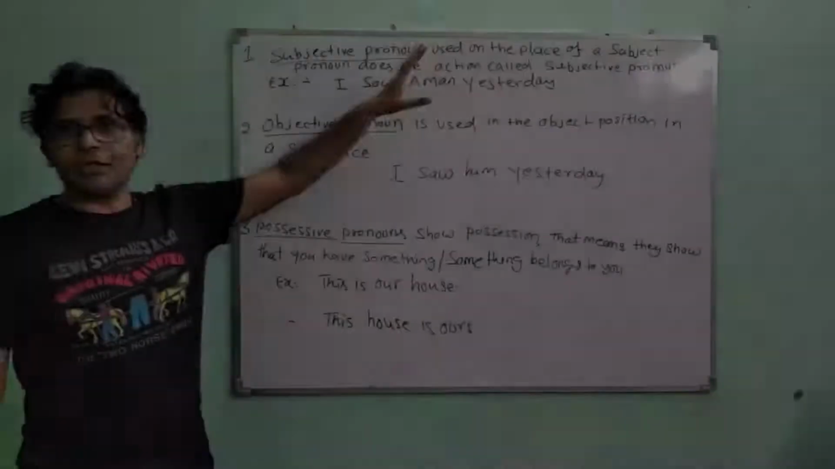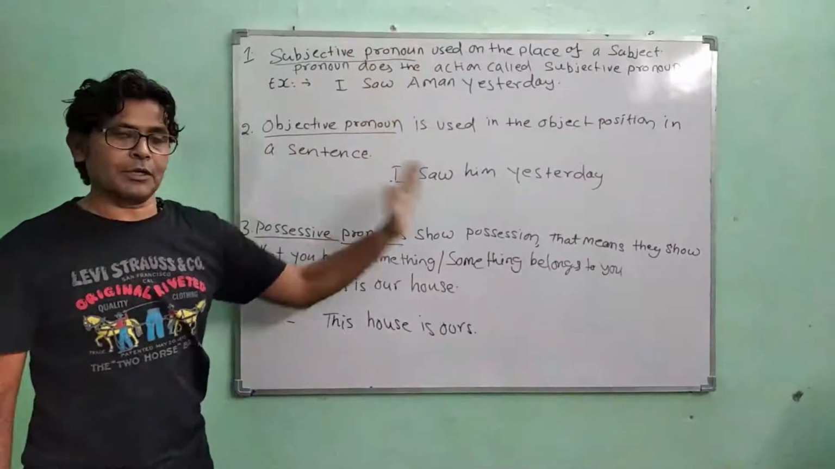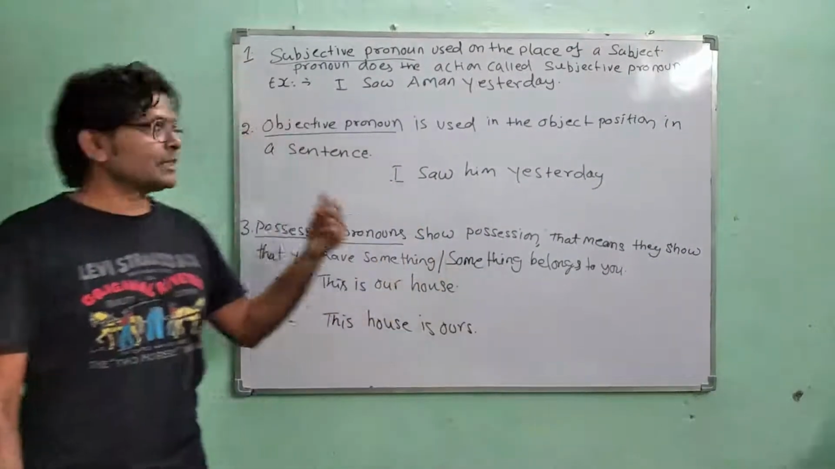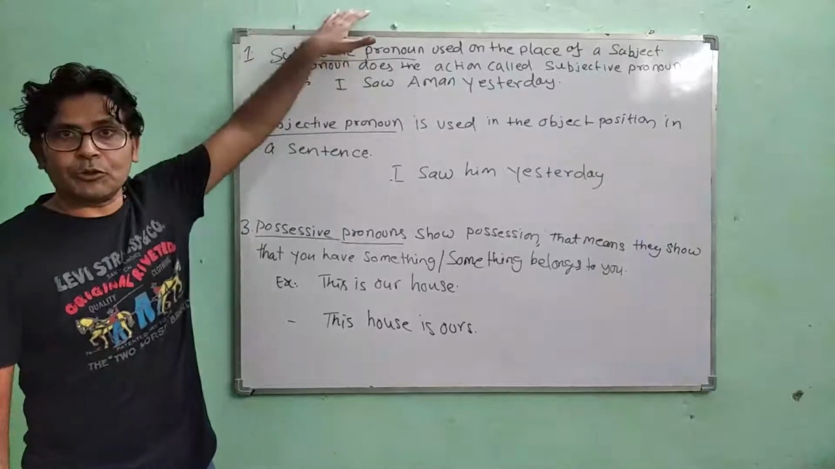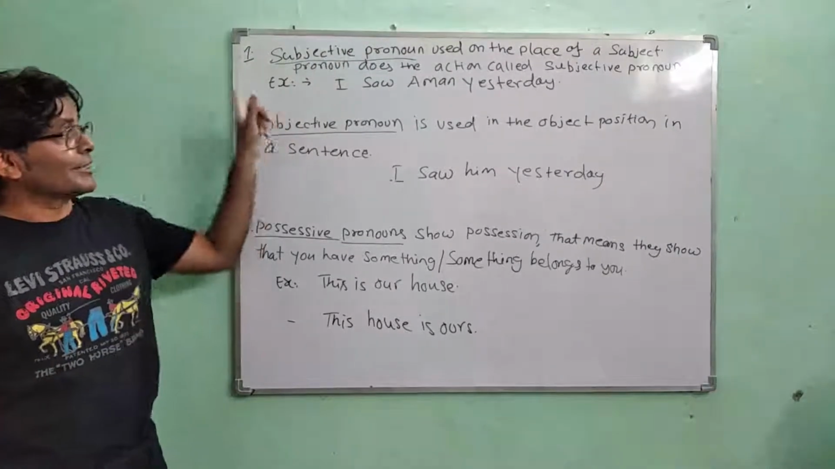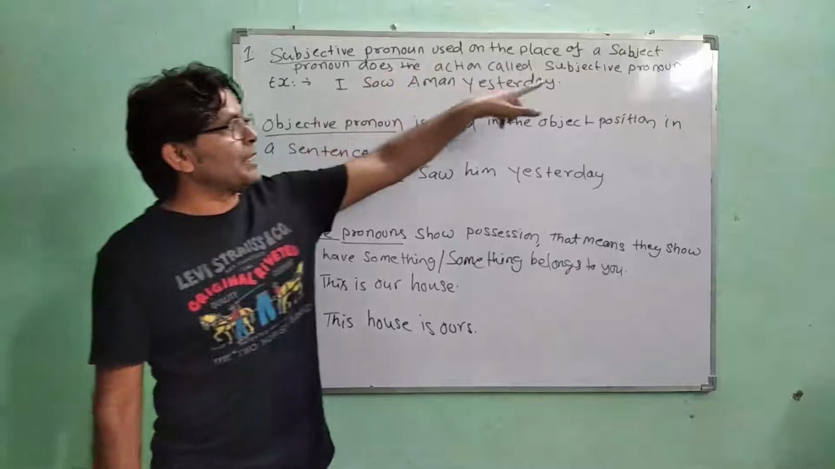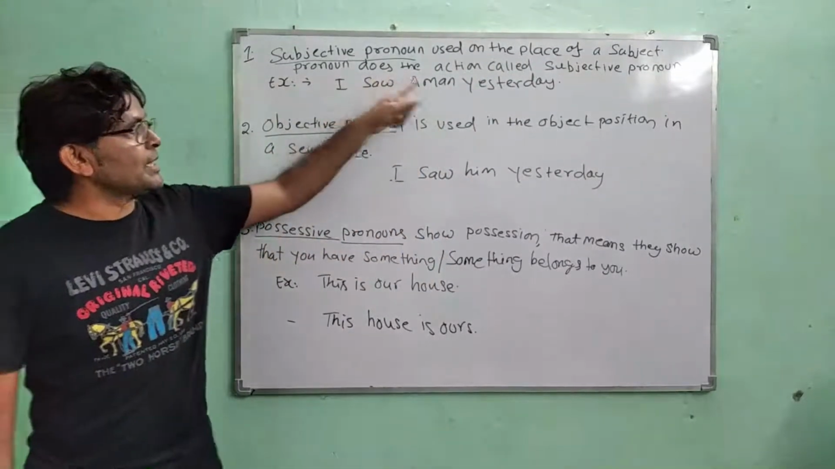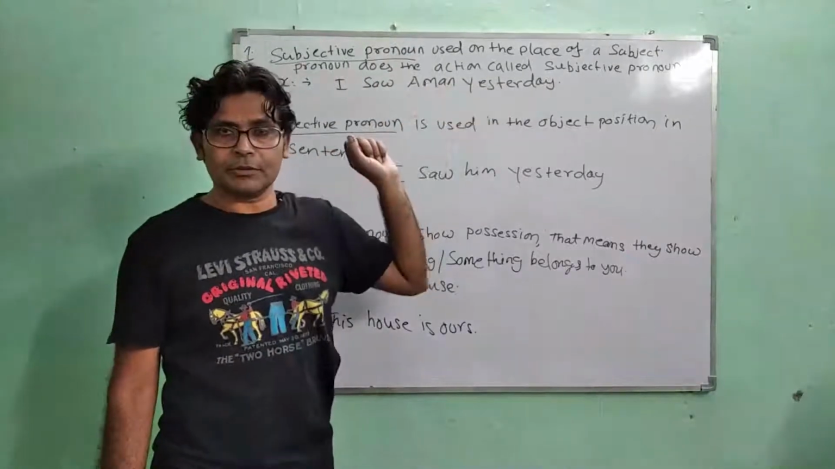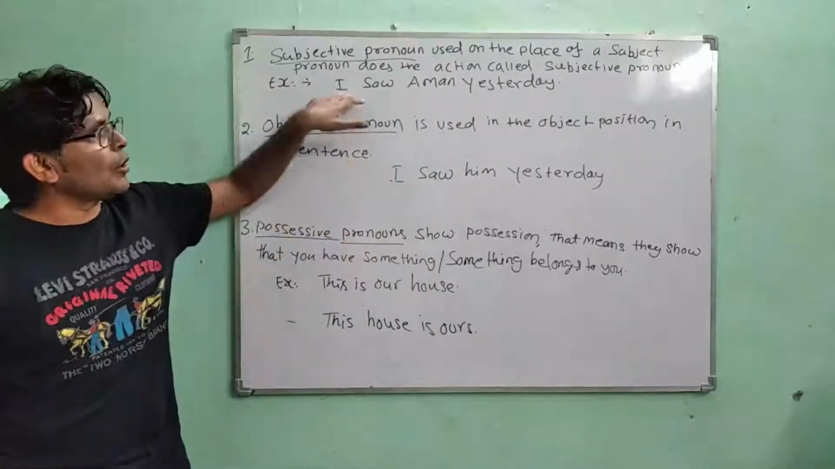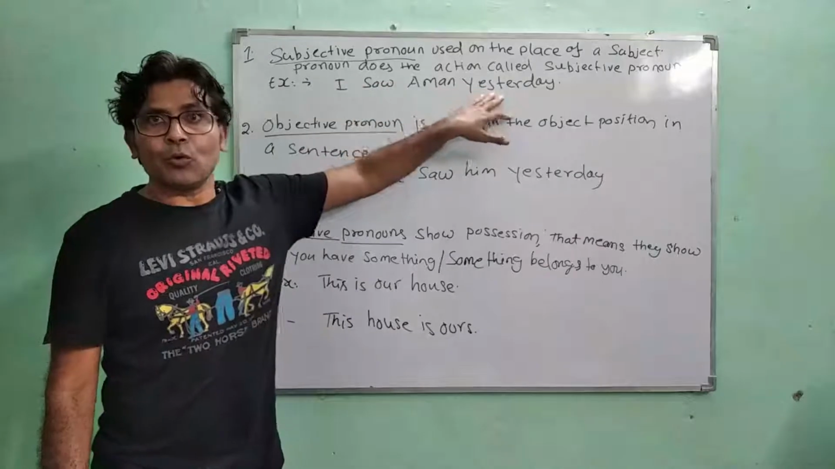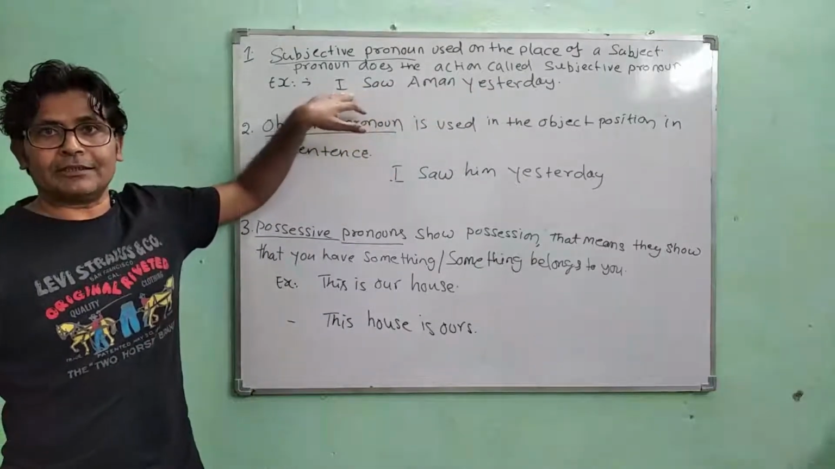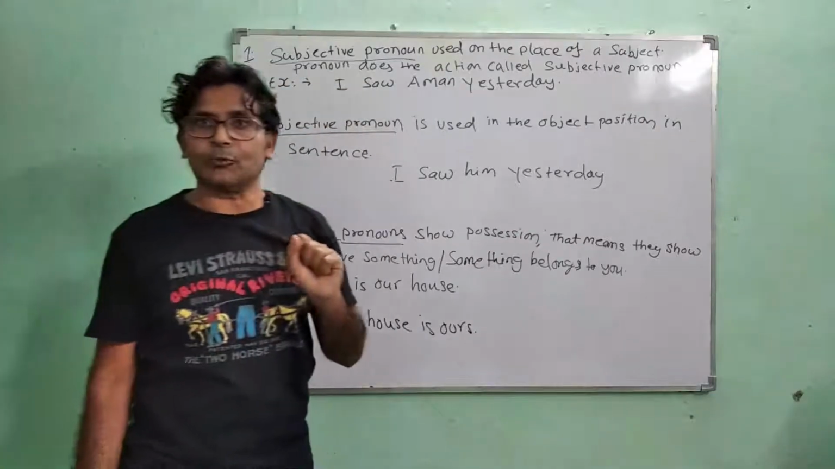So we talked about personal pronouns and the three types of personal pronouns: subjective, objective, and possessive. Now let's talk about the subjective pronoun. A subjective pronoun is used in the place of a subject, or we can say the pronoun that does the action is called a subjective pronoun. For example, I saw Aman yesterday. So who is doing the action here? I is doing the action. That is why I is a subjective pronoun.